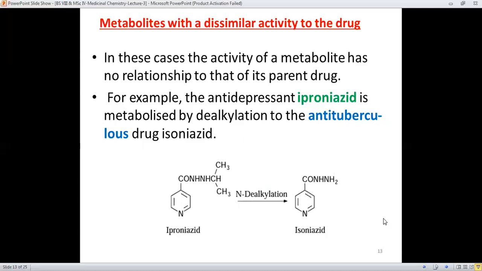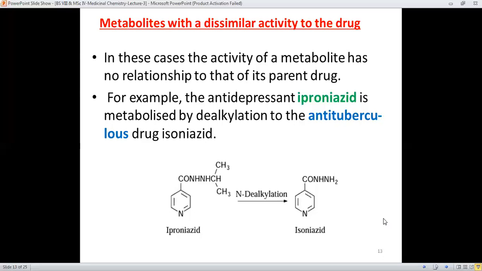And activity here may be analgesic, antipyretic, antibiotic, antidepressant, and so on. In these cases, the activity of the metabolite has no relationship to that of the parent drug. It means that they will show a certain new type of activity.